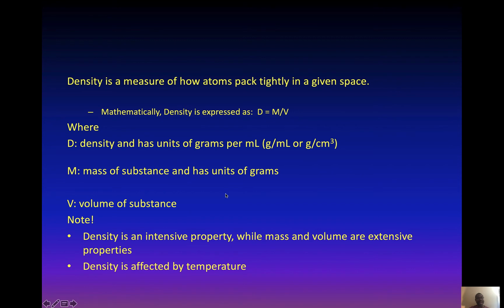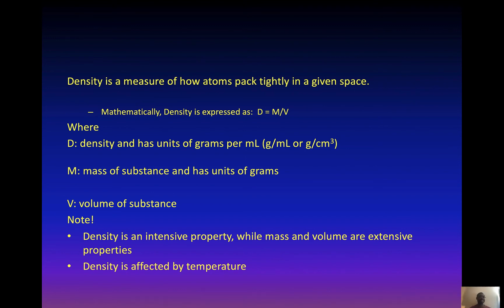Okay. Now there are some things to pay attention to about density. One of them is that density is an intensive property, while mass and volume are extensive properties. So why is density an intensive property? Density is an intensive property because it doesn't depend on the amount of substance you have. If you go back to the graph, we had 6 different iron blocks. But when we plotted the masses of these blocks with their corresponding volumes on the graph, the slope of the graph was constant, came out the same way. So regardless of the amount of iron you have, the density is always the same.